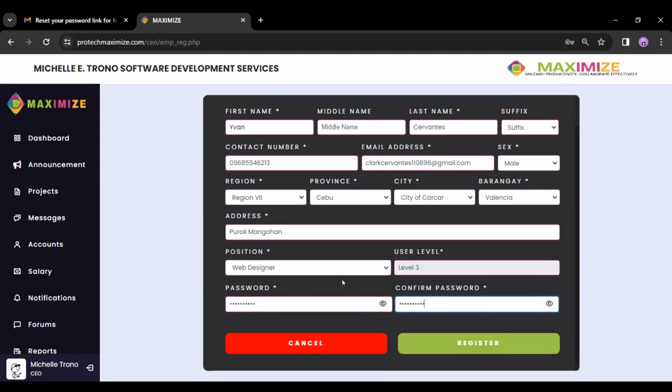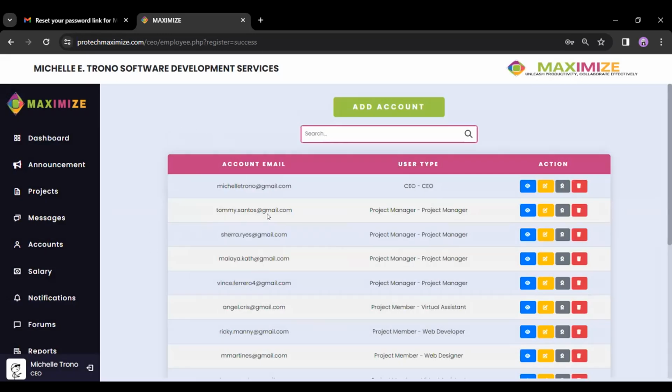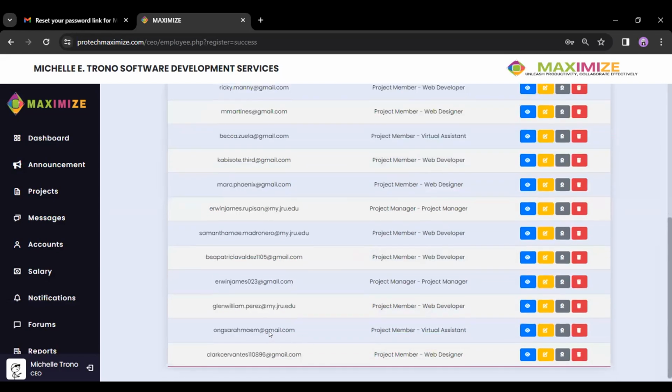This time, since it's all good, the register button is good for clicking. So you just have to click register. And as you can see here, we were able to see the new employee created. When you scroll down, the created account will be located at the bottom part.